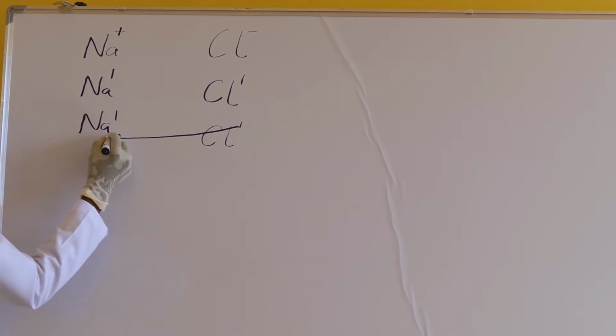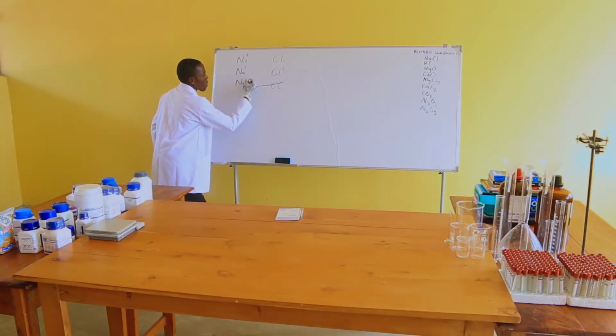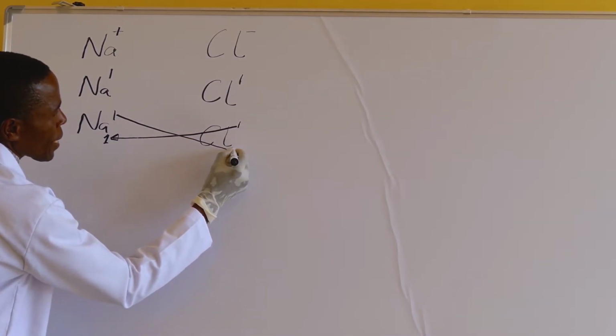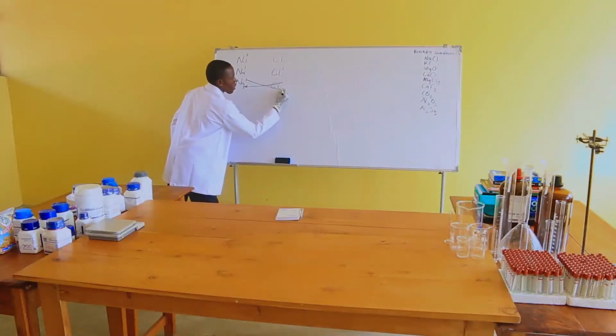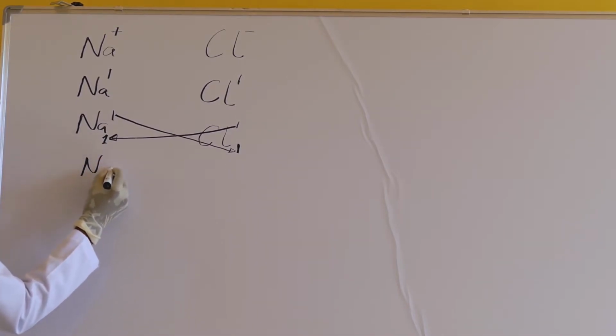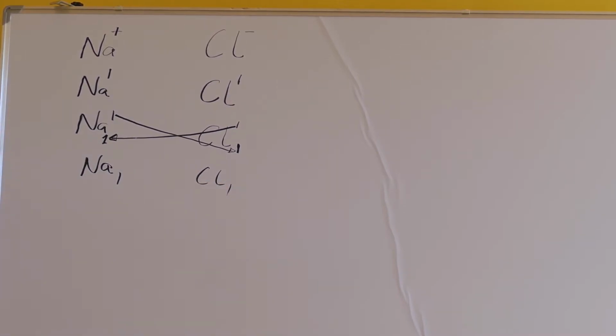The valence of sodium will move to chlorine and be written as a subscript over there. So we have sodium 1 and chloride 1.